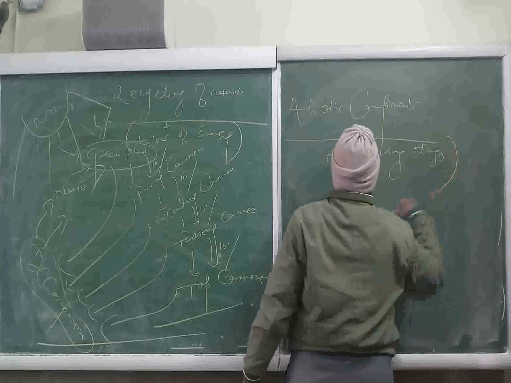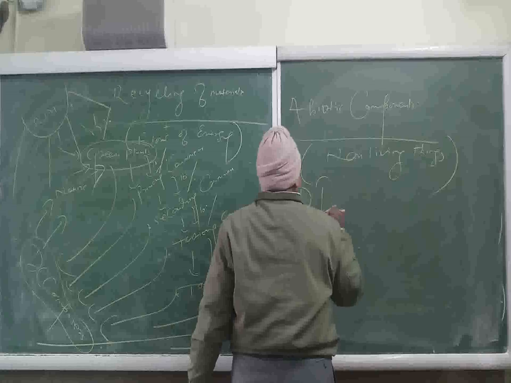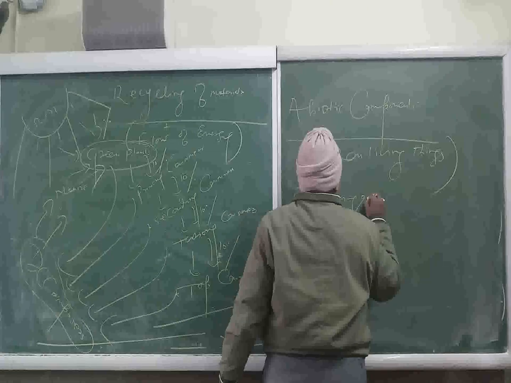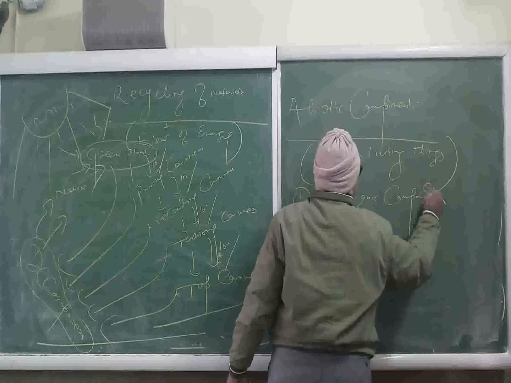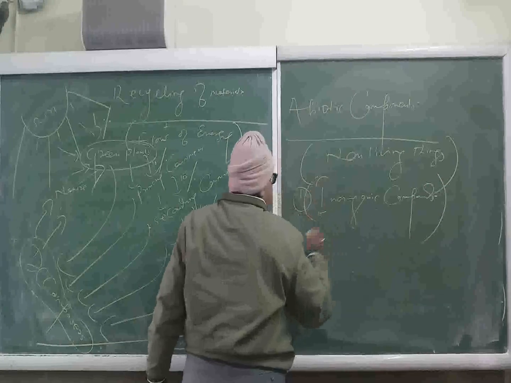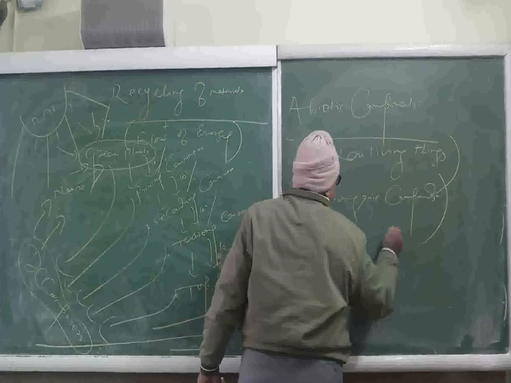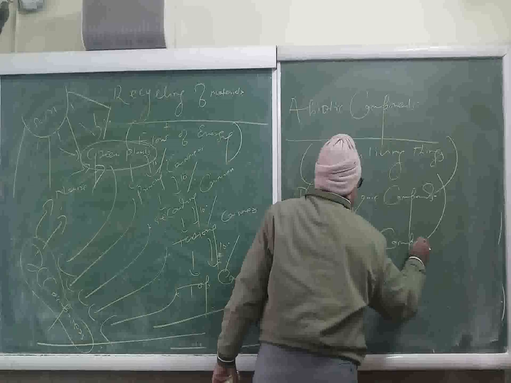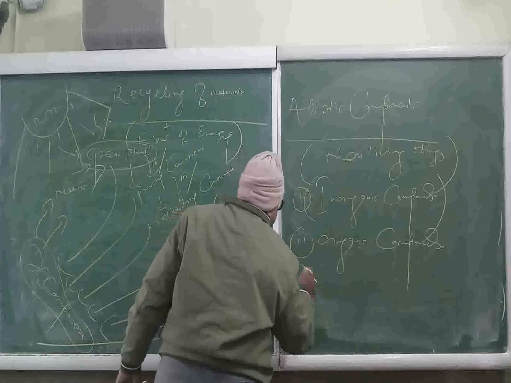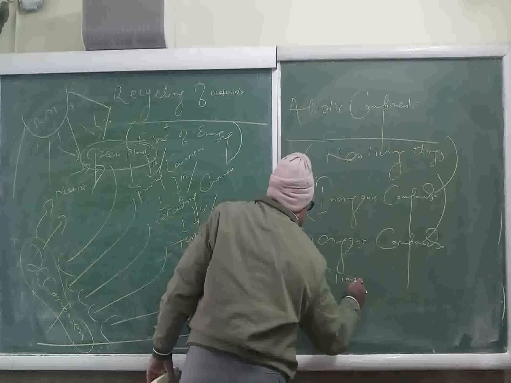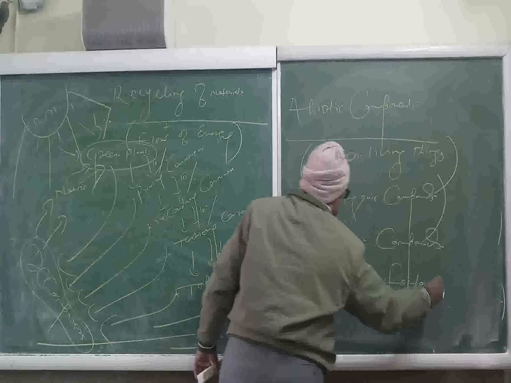And for the convenience of the study, they are further classified into three groups: inorganic compounds, second one is organic compounds, and third one is climatic factors.